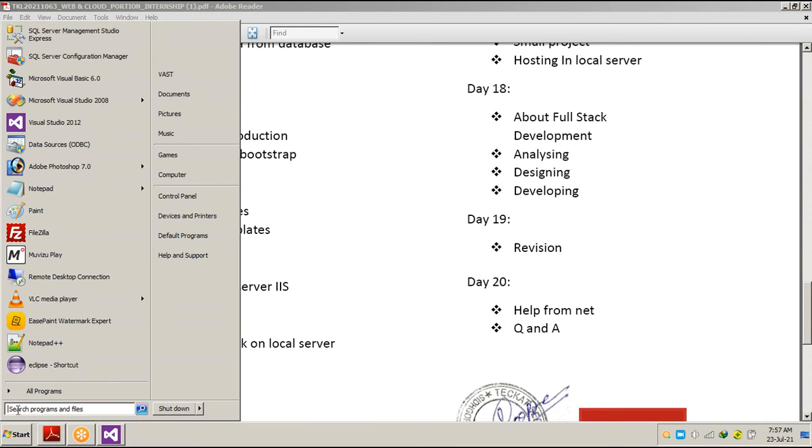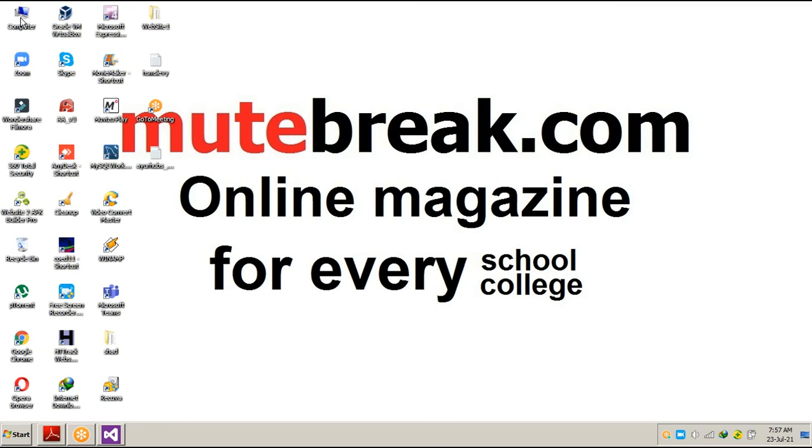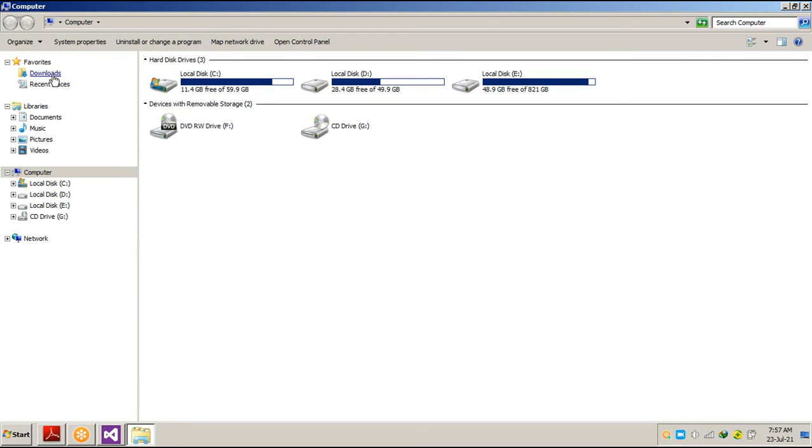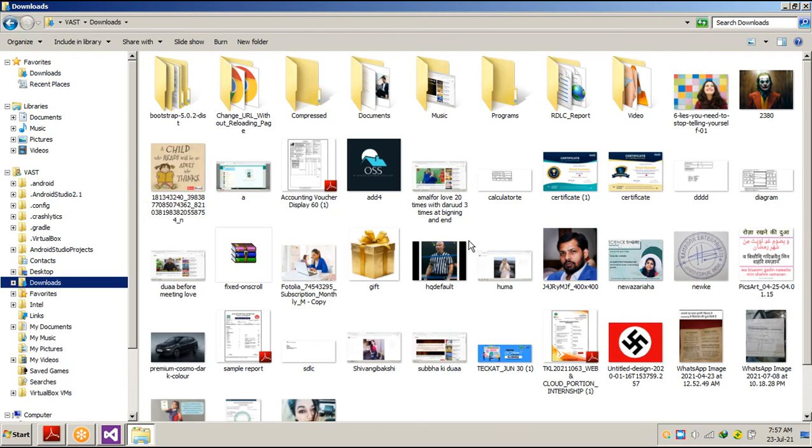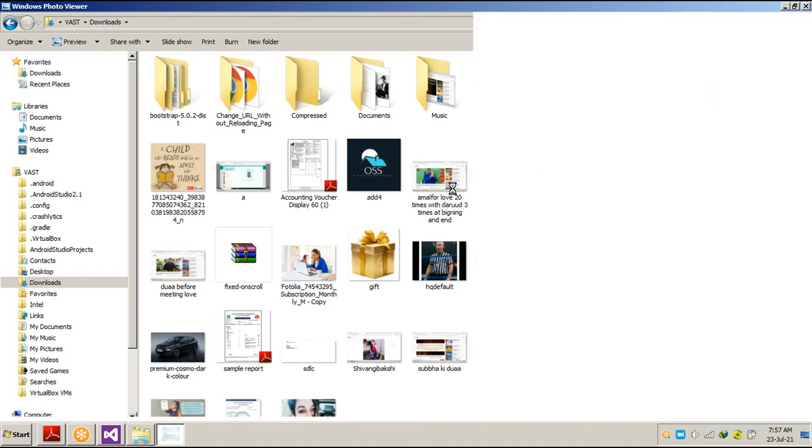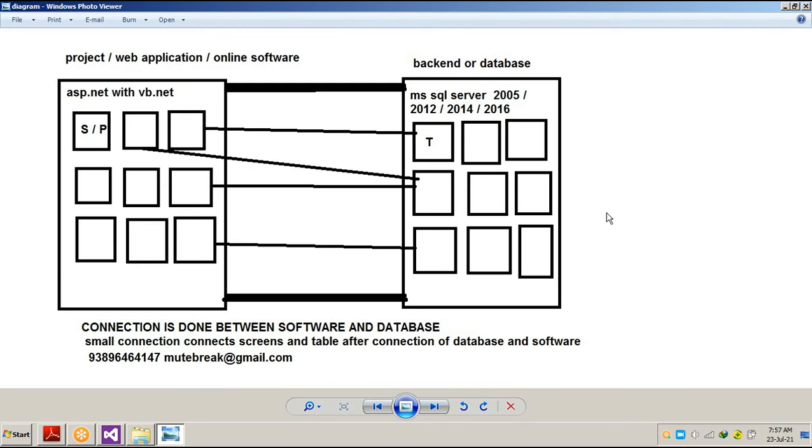Now, if you remember, I created a small diagram to make you remember. We made a small diagram in order to help you understand what a front end is, what a back end is, how they are connected, what a software is, what a project is, what a database is, what the tables inside a database are, and the connection of the database.